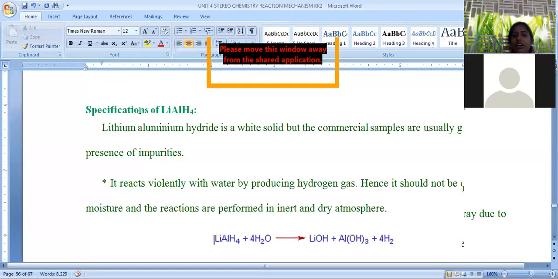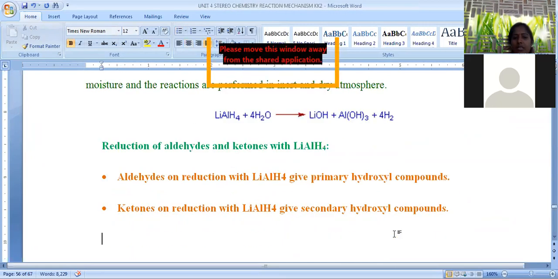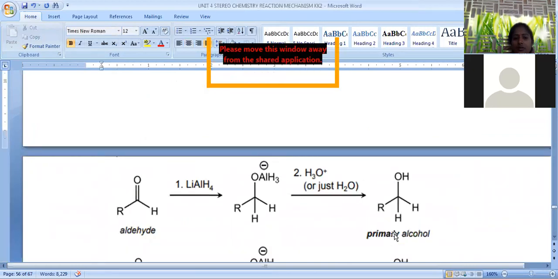So what are the important characteristics of lithium aluminum hydride? Lithium aluminum hydride is mainly used to give hydrogen gas when treated with water, because when it is added to water, it is converted into lithium hydroxide and aluminum hydroxide by liberating hydrogen gas. Then, reduction of aldehydes and ketones.